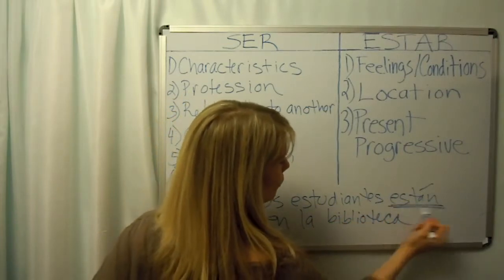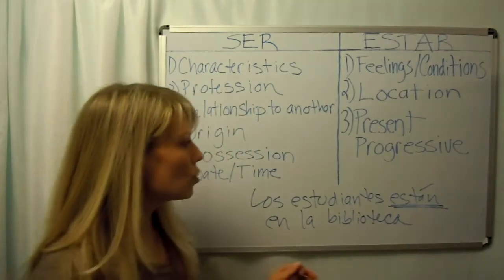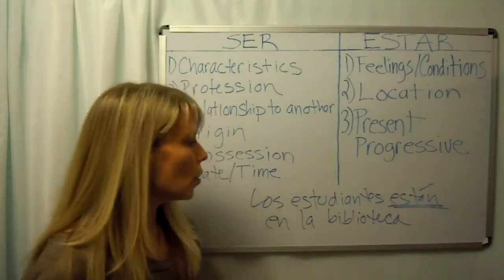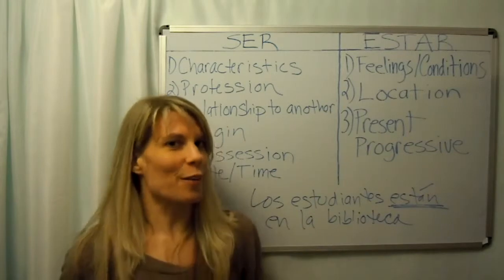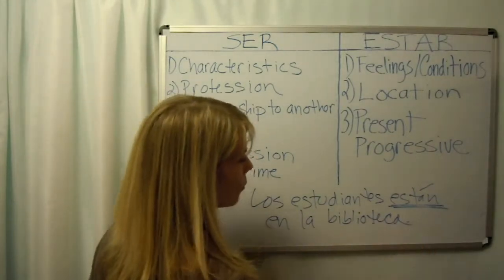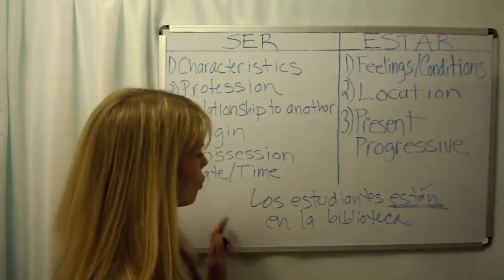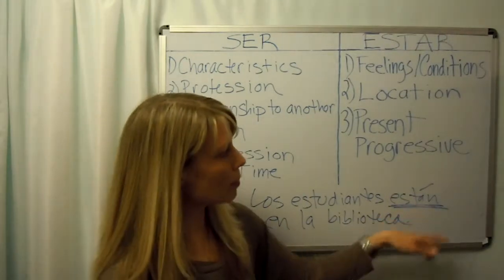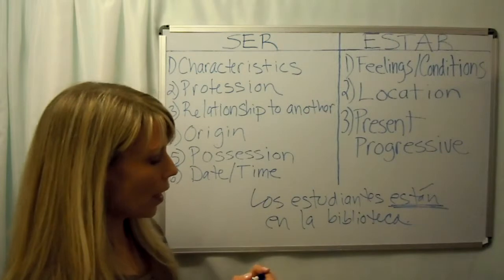So again, here's my form of estar right there. So it's temporary. Hopefully they're not trapped in this library forever. They will get out. They will get to go have some fun, hopefully. So again, just describing location, temporary.